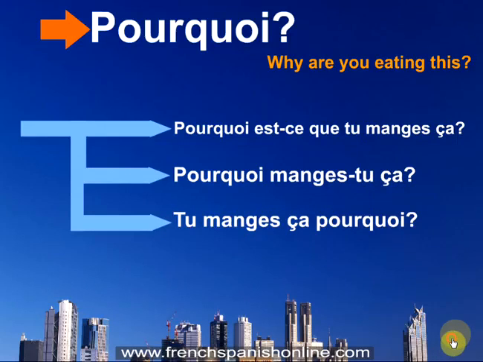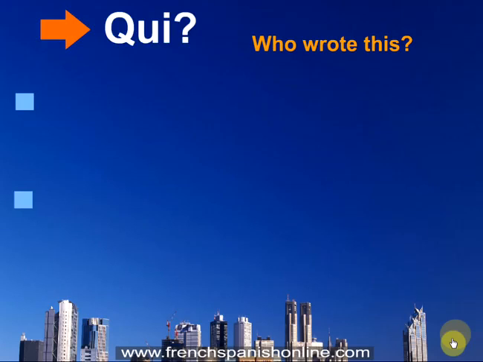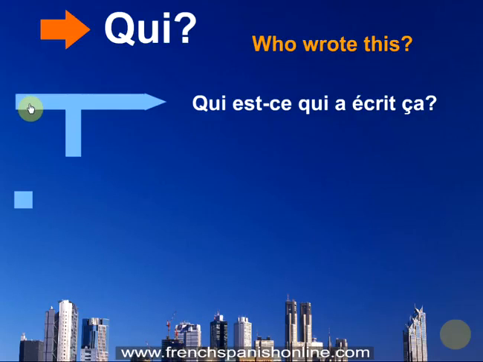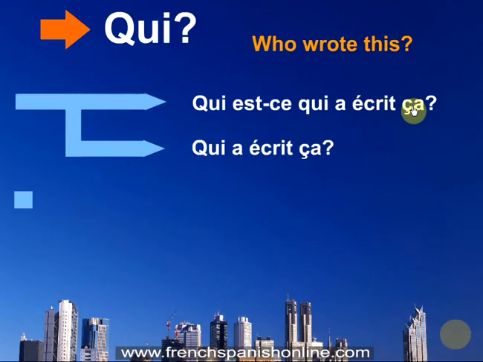Okay? Of course, we have some exceptions. Qui, for example, to translate who. Who wrote this? So we have only two possibilities here. Qui est-ce qui a écrit ça? Note that here we have a second qui. Qui est-ce qui a écrit ça? And qui a écrit ça? The last one is not possible here because qui is the subject of the sentence and not a complement.